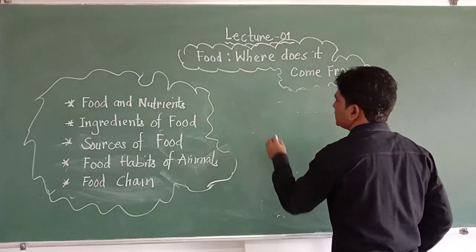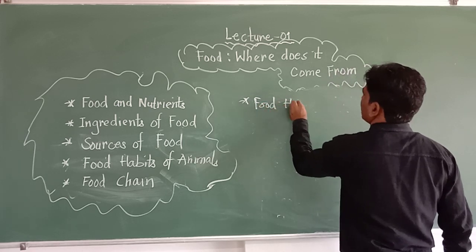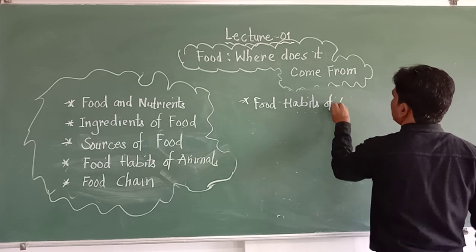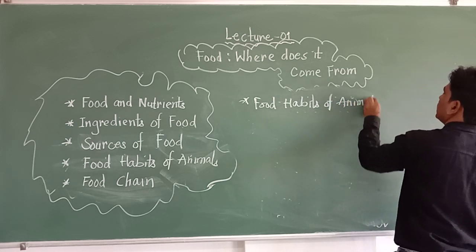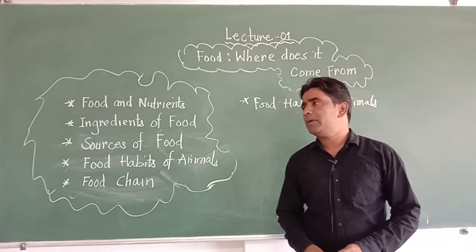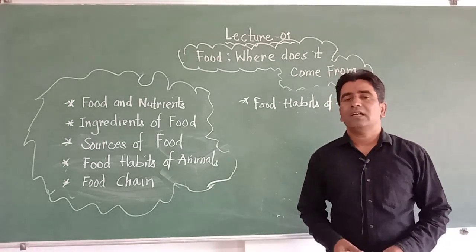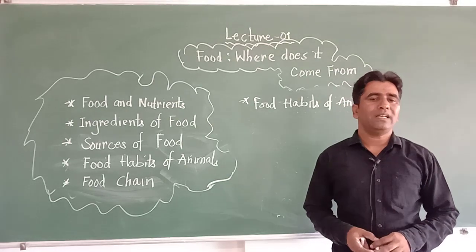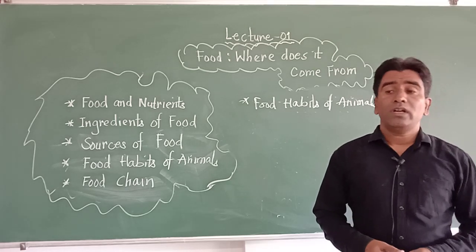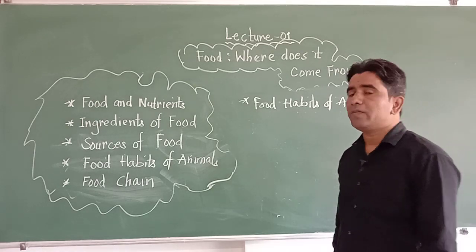Now the next part of our lesson is food habits of animals. Around us, we find different kinds of animals. It may be cow, buffalo, ox, tiger, lion, vulture, or a very small animal like mosquito, leech, etc. They are different types of animals, and their food habits are also different from one another. So on that basis, we can classify the animals into different categories.